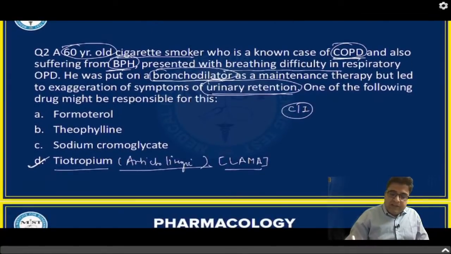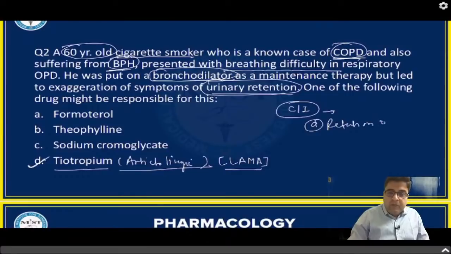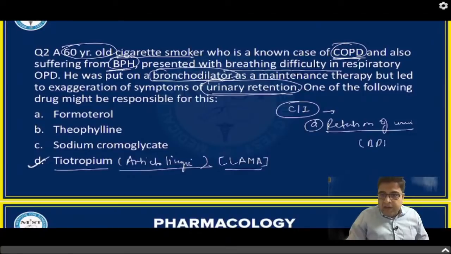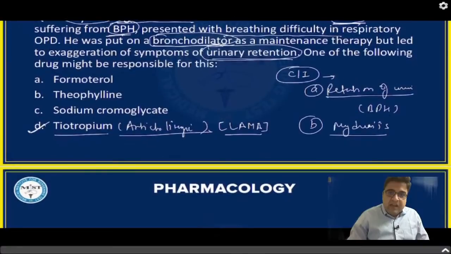So these medicines, the anticholinergic drugs, are contraindicated in two conditions mainly. Number one, if a patient is suffering from retention of urine, like BPH in this case. Or, anticholinergic drugs can cause mydriasis, and as a result of mydriasis, these medicines can close the angle in the eye, so close the peripheral angle of the eye.